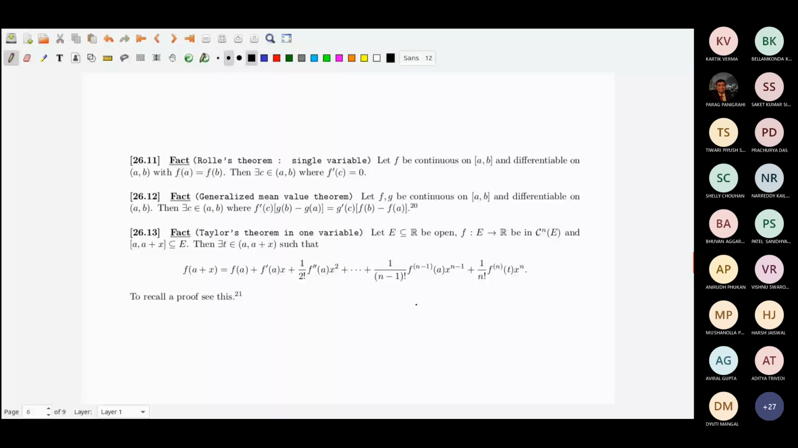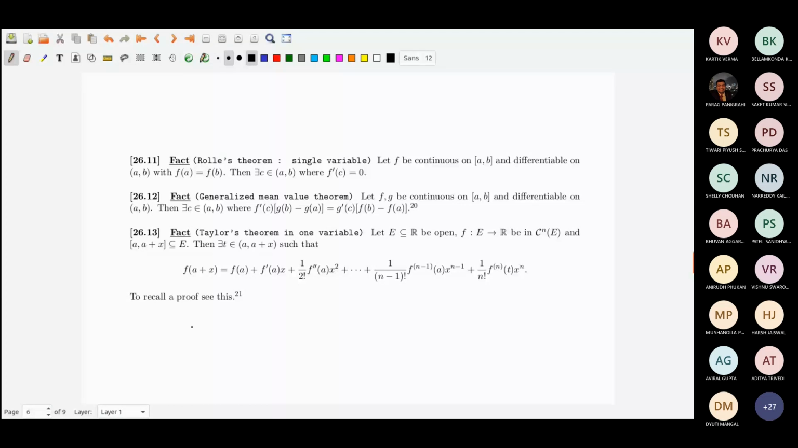And using the generalized mean value theorem, you could prove Taylor's theorem in one variable, which basically says: suppose E, a subset of R, is open and f is n times continuously differentiable on E, and assume that the closed interval from A to A plus X is inside E. Then there exists a t in the open interval between A and A plus X, such that f of A plus X is equal to f of A.